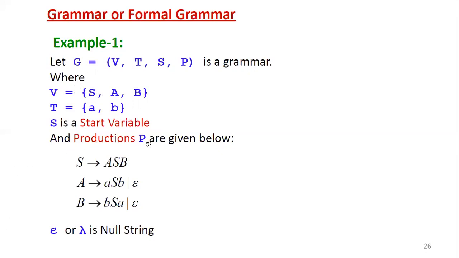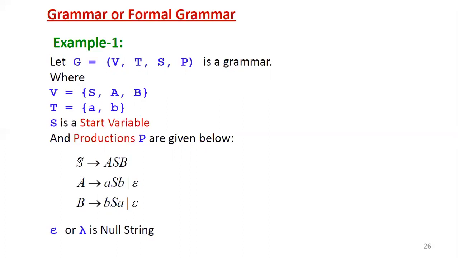Then the production rules are given below. We already discussed the general form of any production rule. Alpha derives beta. Alpha is the left hand side symbols of the production, and beta is the right hand side symbols of the production. Now the production rules here are more than one. A minimum of one production rule is required, so more than one production rule exists for any given grammar.